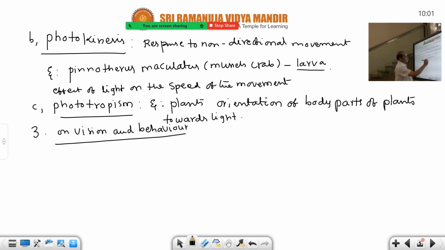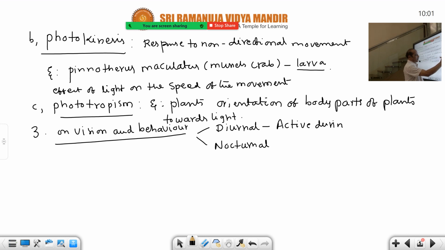So accordingly, there are two light conditions, diurnal and nocturnal. Some move only during daytime and take rest during night time. Means active during daytime, inactive during night time. Examples are birds, mammals, etc. They prefer to move during daytime.